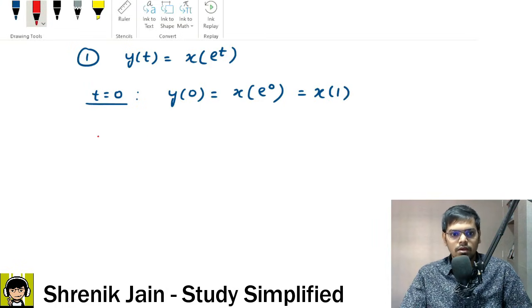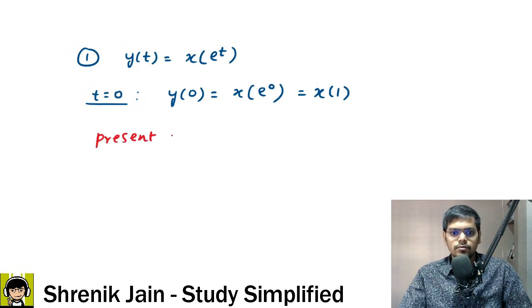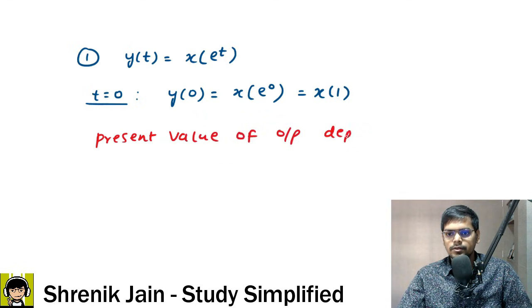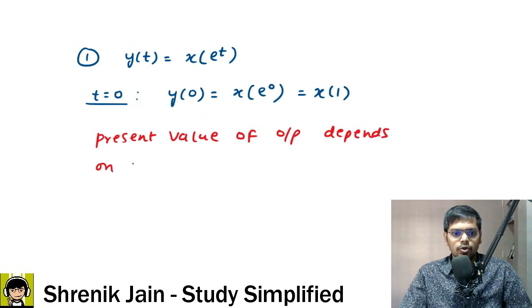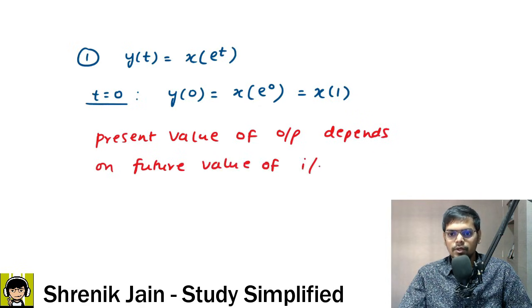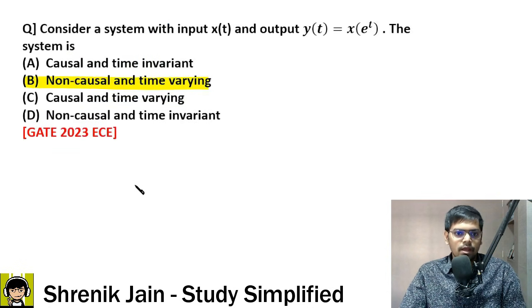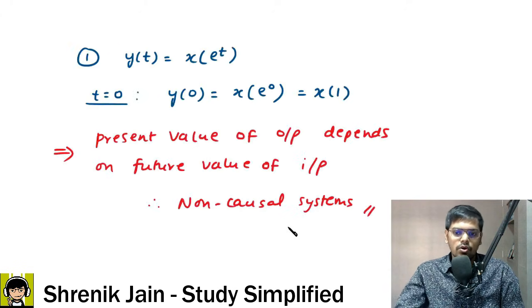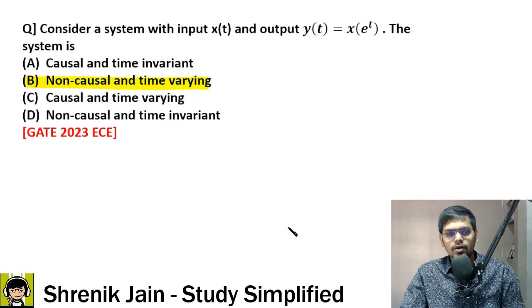Therefore, you can write it here that the present value of output depends on future value of input. Whenever this happens, the answer is non-causal system. Since it is a non-causal system, two options are eliminated. Let us go back and see which options are eliminated. A and C are eliminated because they are saying that the system is causal, whereas our system is a non-causal system. So now for B and D, which one is correct?